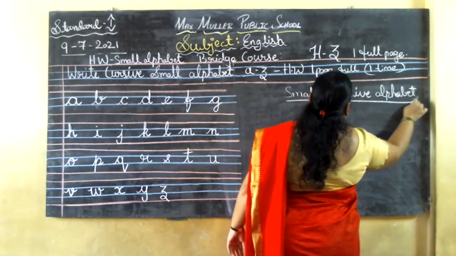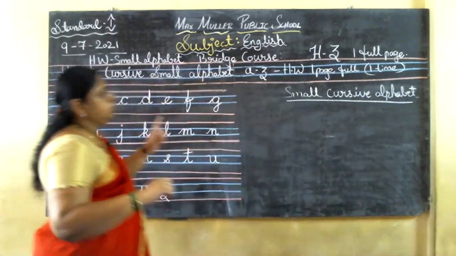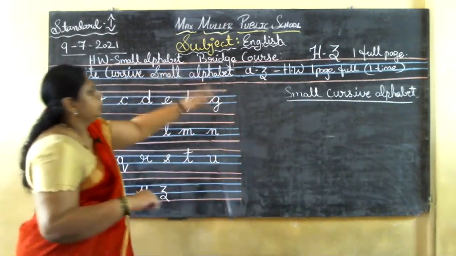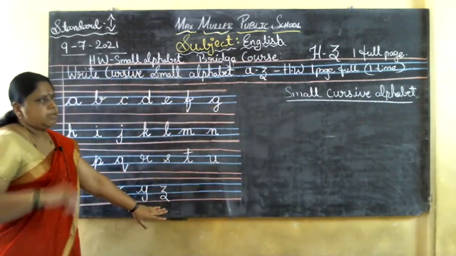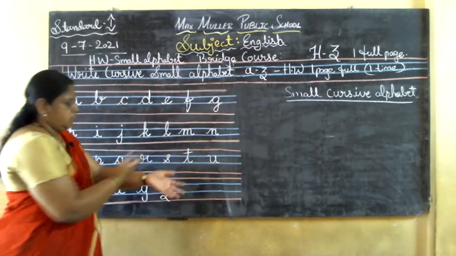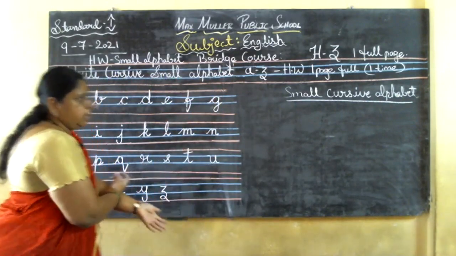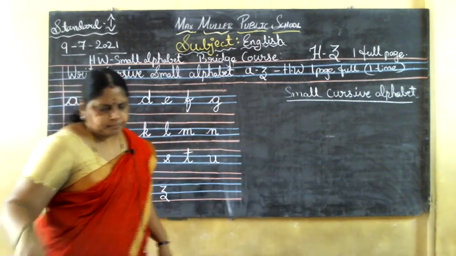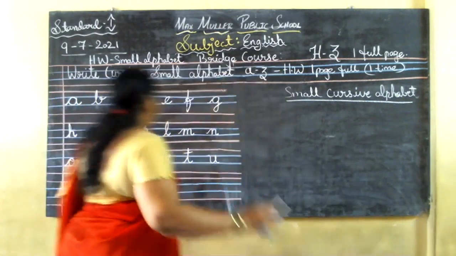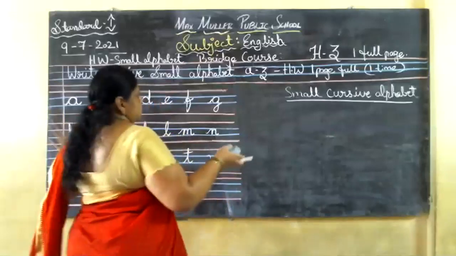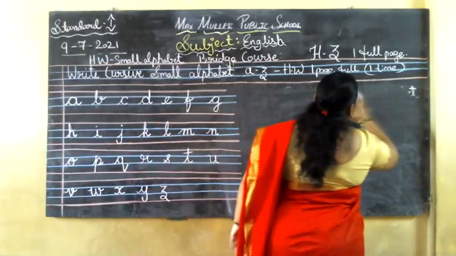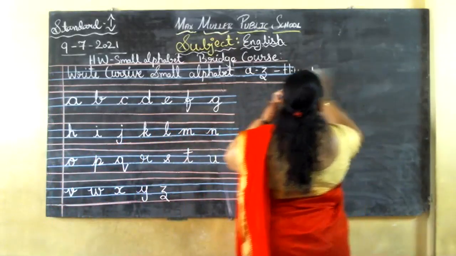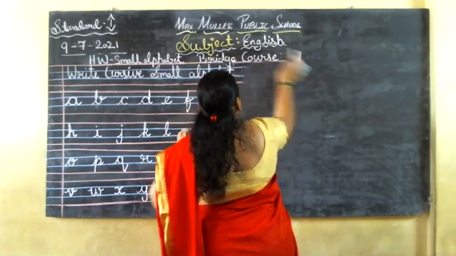Got it now? Yes, this is your homework. One I have given you, from H to Z capital letters, and one more homework is A to Z small letters. One page, okay? One page, one time only. Write it very neatly, okay? Yes, now I'll go for the next main, children. I'll leave that place for you. I'll start here for you.